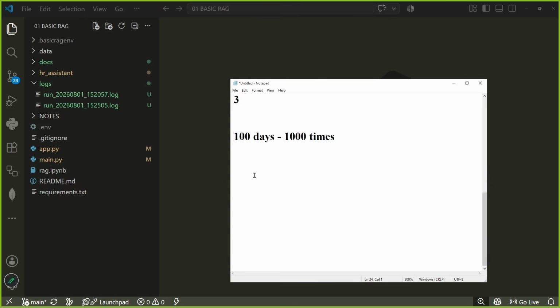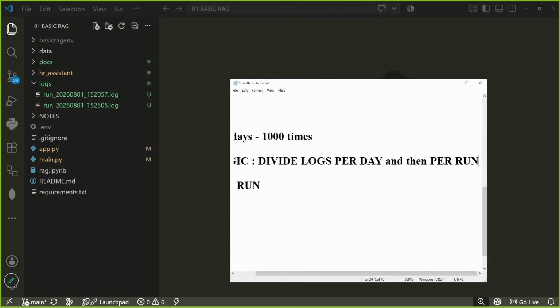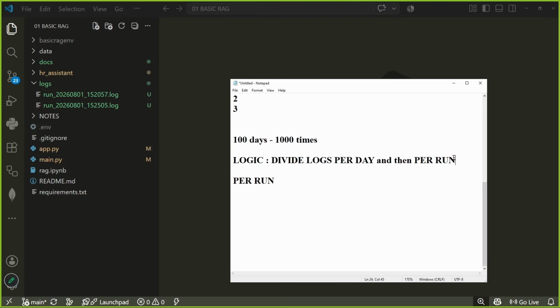So for this, what you have to do is write logic in such a way that you will divide your logs per day. Currently my logs are divided per run. You would divide your logs per day and then per run. What do I mean by that?